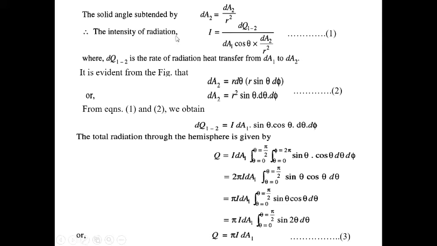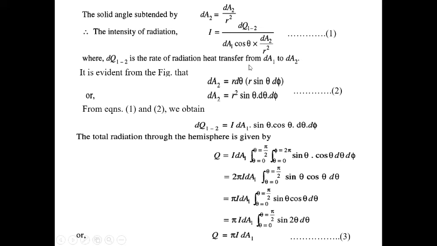So the intensity of radiation is defined as the energy radiated from a particular direction divided by the projected area into solid angle. So dQ1 is the rate of radiation from dA1 to dA2.